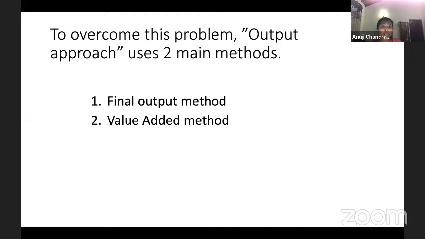What is meant by this final output method? Final output method is, guys, what is the value of the final output? You take, of each company, what is the final value? Or you can take the value addition. Value addition, I'll explain in detail further on, but you take how much value Rio has added. Now Ambevela has added the value of the milk to the society. Rio, you can't take Ambevela's value. How much will you add? That is the value added method, okay?